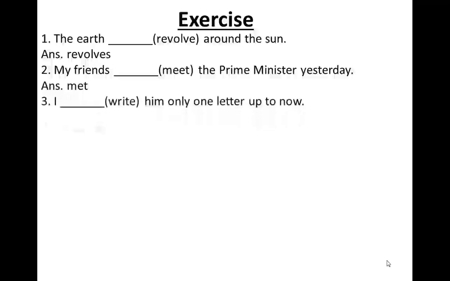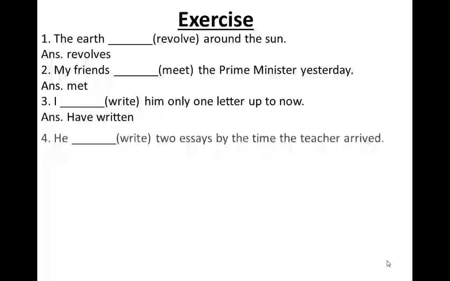I write him only one letter up to now. So this is an action that, till a recent time, has been done, so I have written him only one letter up to now. And with I and we, we have already discussed that we always use have. They have, you have, I have, we have. With plurals and I, we always use have.